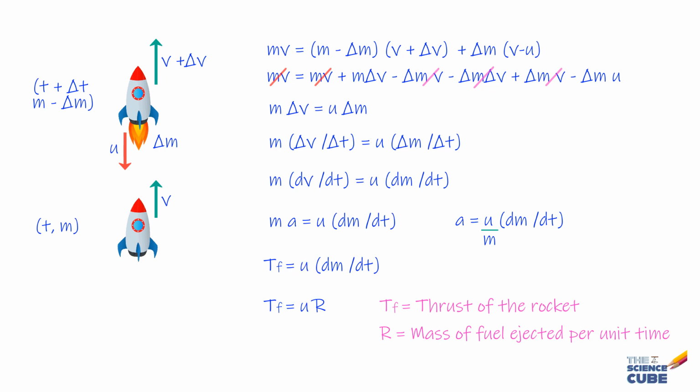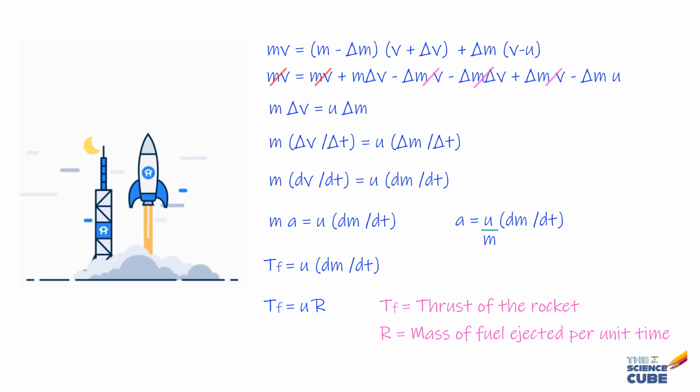So when rocket propulsion was a relatively new science, people who were not aware of the idea of conservation of momentum thought that a rocket would not be able to function in outer space because there is nothing to push against. But rockets work really well in outer space because of absence of air resistance. So remember, the rocket here is not pushing against the ground to rise up into the air.